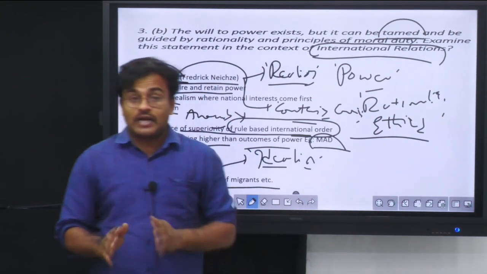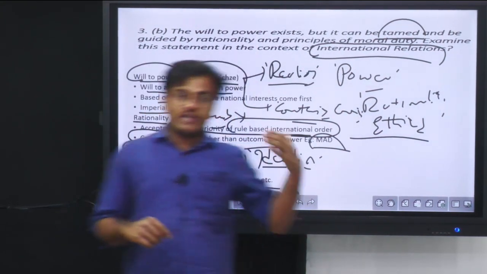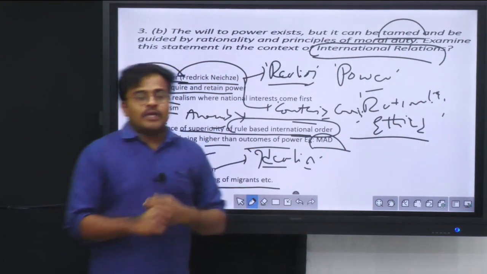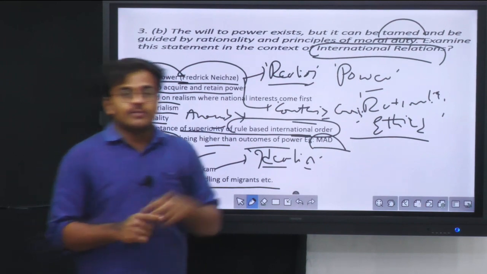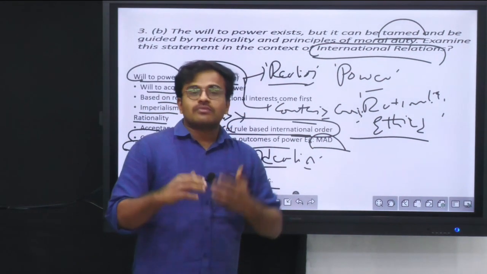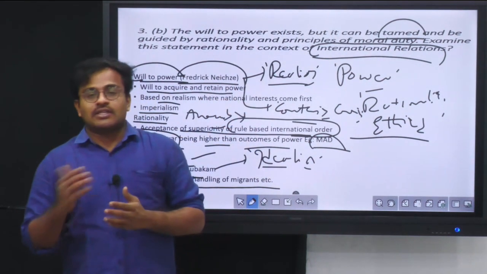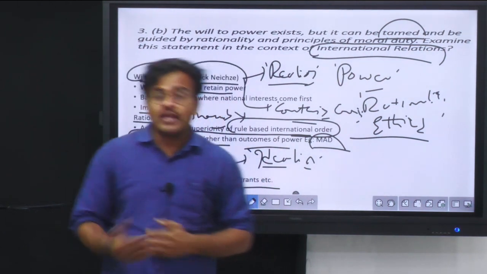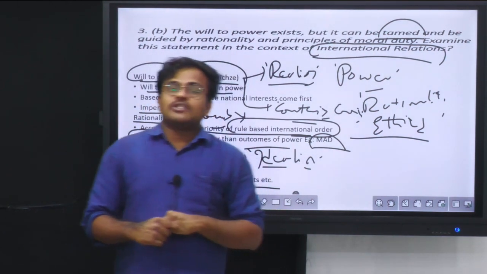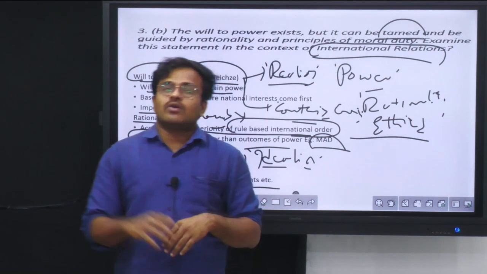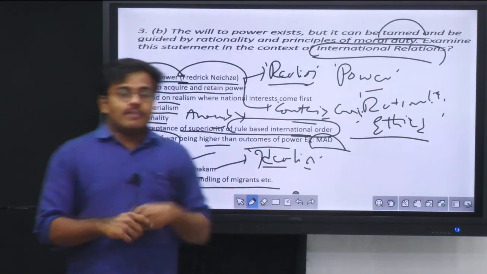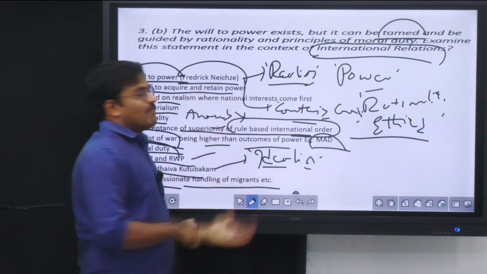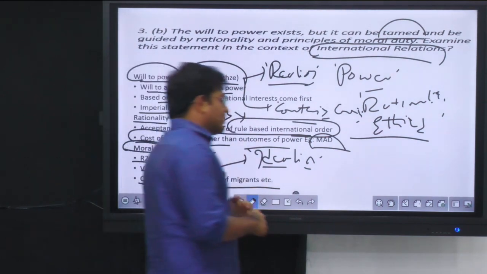Finally, in conclusion, you have to give a reconciliatory conclusion, because you have written all the points. Now you have to write a reconciliatory conclusion wherein you can talk about what. First and foremost, you have to speak that yes, definitely international relations have to be conducted on the basis of will to power, but at the same time, the principles of morality and rationality should also guide international relations. This way you can write the conclusion, which will be a good answer. You have given examples properly, you have elaborated upon the ideas too.